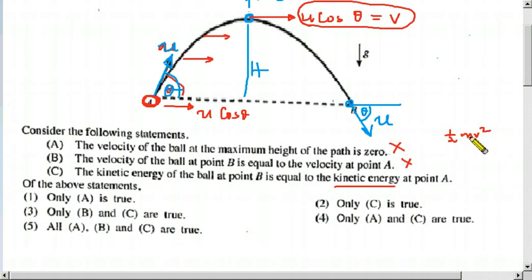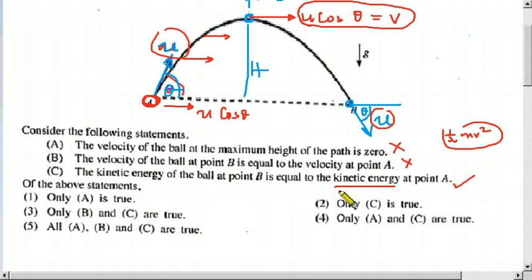So m is constant, it is equal at A and at B both, and for the velocity, we have to get the velocity without the direction, that is the speed. So to find the kinetic energy, we have to consider the speed, not the velocity. Therefore, we don't have to worry about the direction. So the speed is equal. The magnitude of the velocity is speed, so we only have to take the magnitude. The magnitudes are equal here and here. Therefore, the kinetic energy is equal, that is correct, because kinetic energy is a scalar, not a vector.